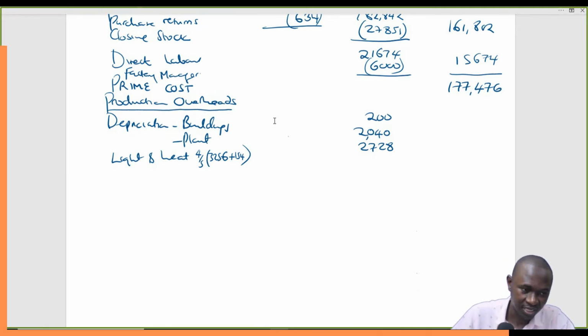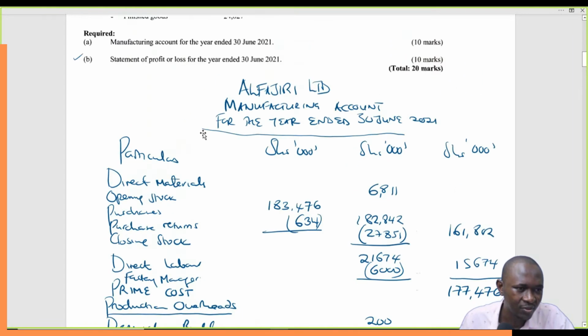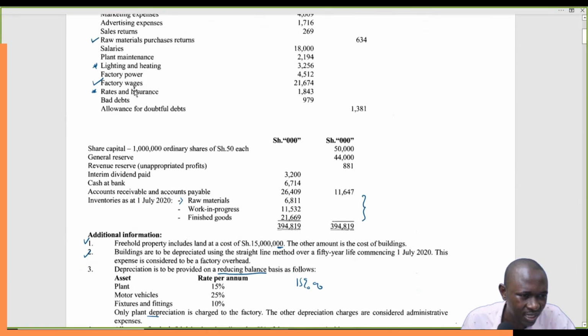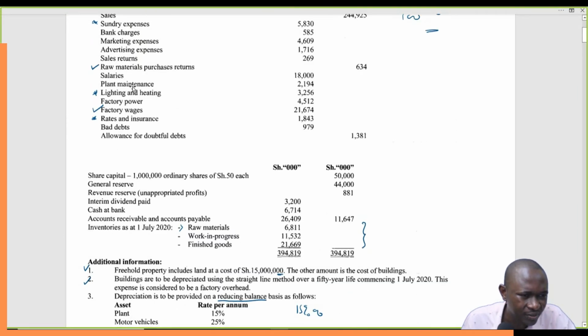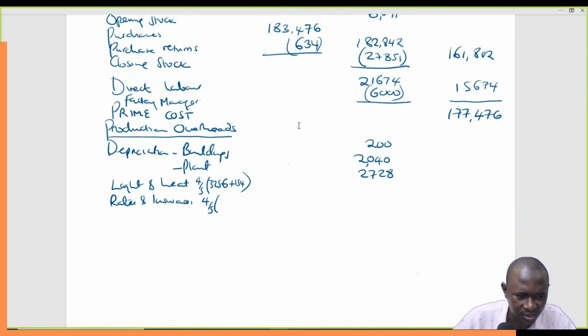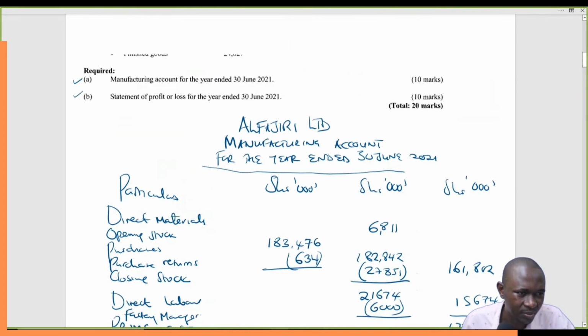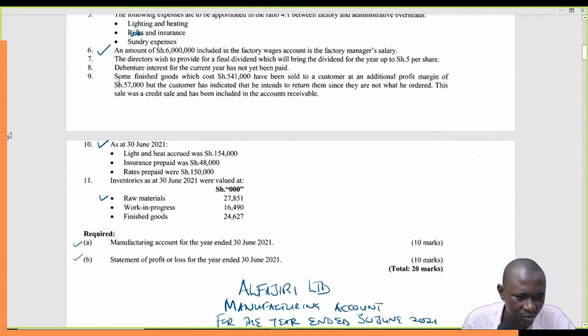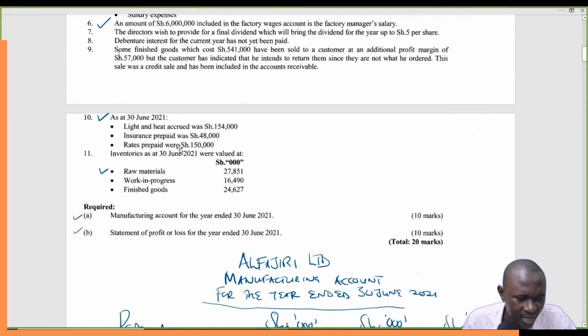So then we go to rates and insurance. I hope you've seen we've combined all of them together. So this one will also be 4/5. And then we take the total amount, rates and insurance. How much is that? 1843. And this one now will be minus because the prepayments don't belong to this year, they belong to the following year. So we remove them.